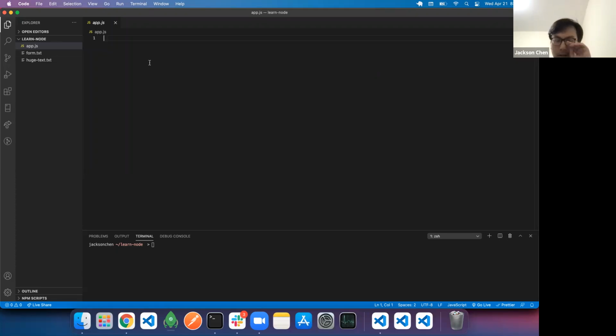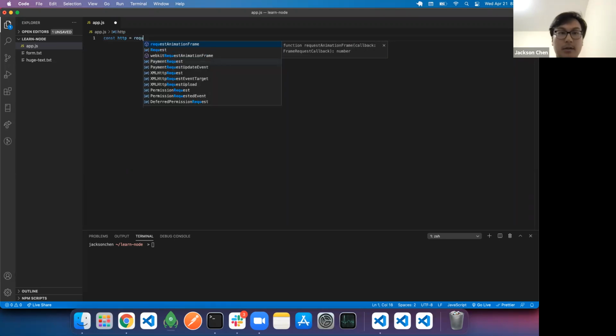Like I said, Node comes with core modules. One core module that a lot of people use when they're spinning up a server is called the HTTP module. I'll give you a link to show you all the APIs that Node has towards the end. So let's start with HTTP. We want to require this.